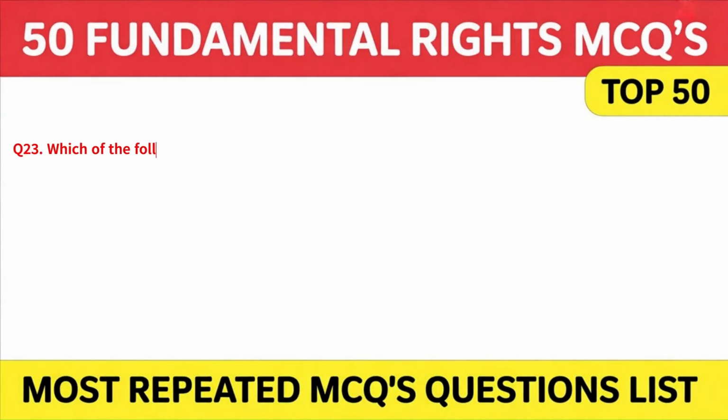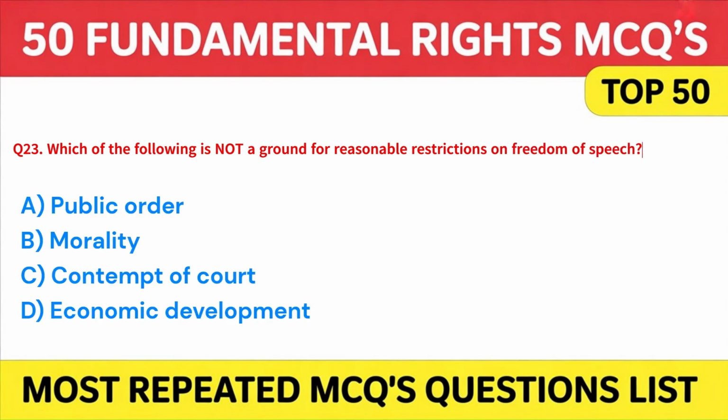Which of the following is not a ground for reasonable restrictions on freedom of speech? A. Public order. B. Morality. C. Contempt of court. Or D. Economic development. Answer D. Economic development. On to the next question.